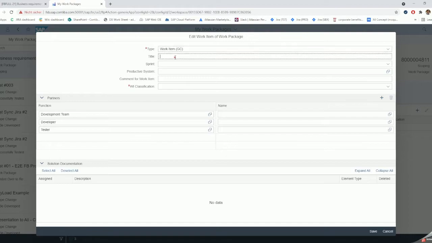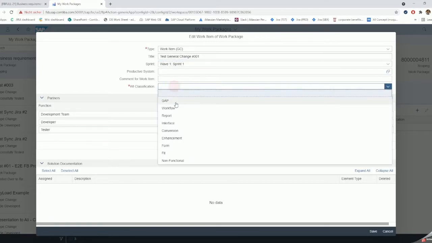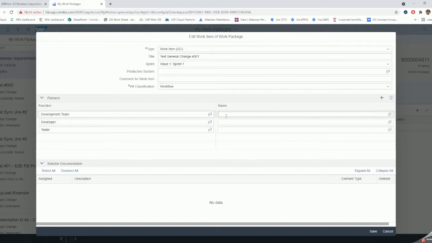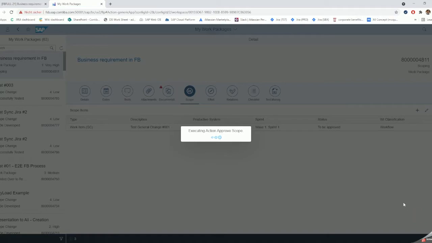I'll create only one, a normal change, a general change, test general change 001, sprint 1, and it will be a workflow, and I would say that the development team is Jira integration. Then I save. I have one file being scoped. Then I can go to actions and approve the scope.